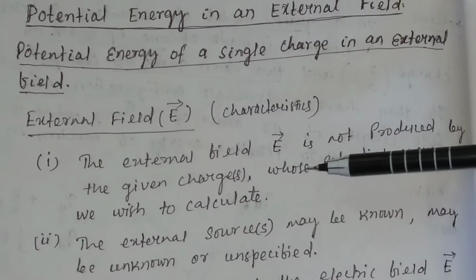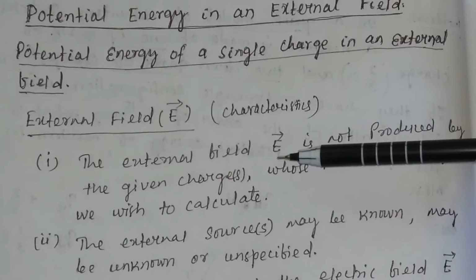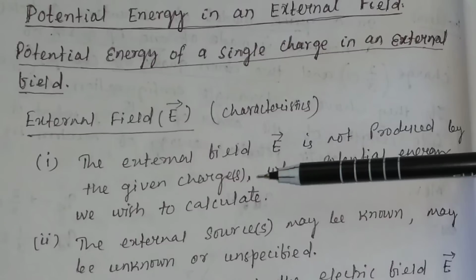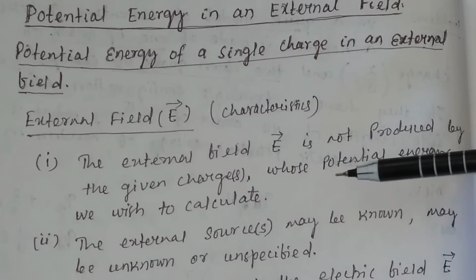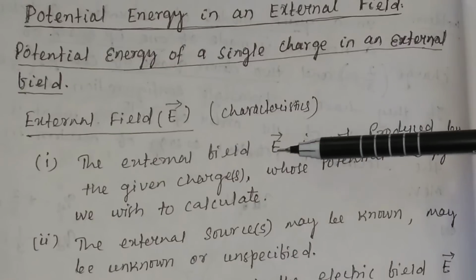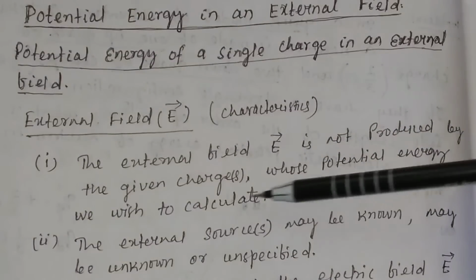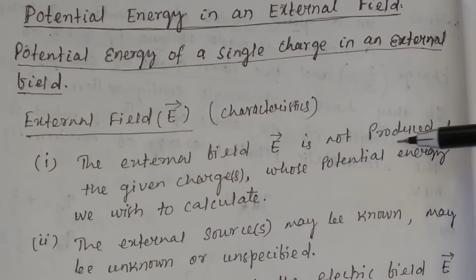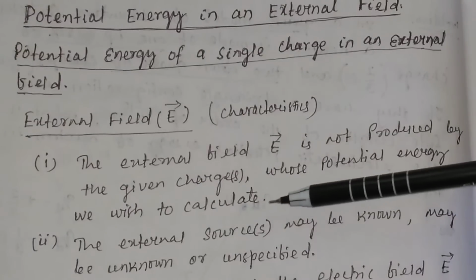If you are given two charges, then the external field should not be produced by the two charges. So the first point you have to remember: the external field is not produced by the given charges whose potential energy we wish to calculate.